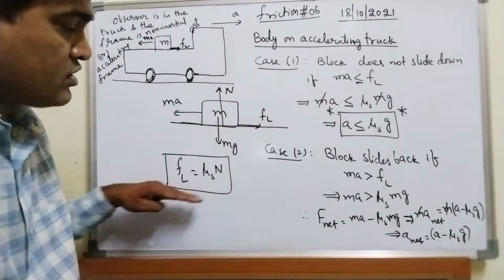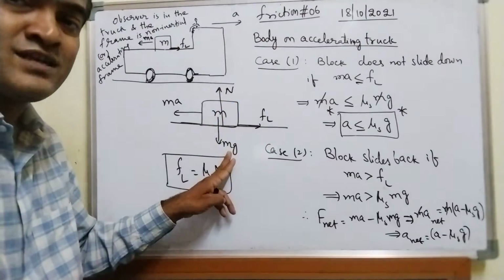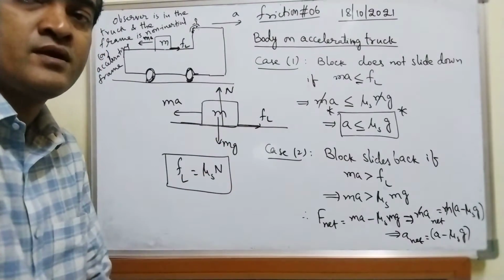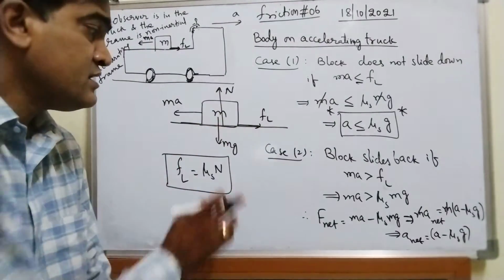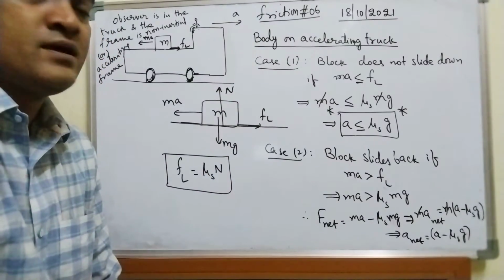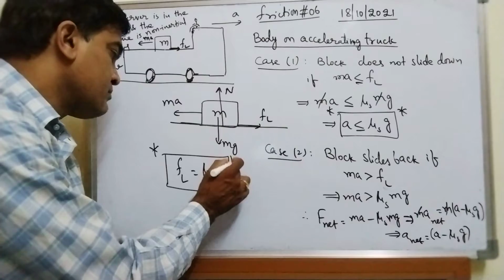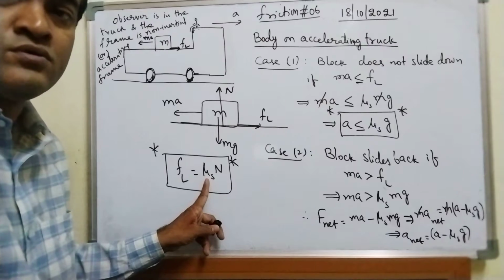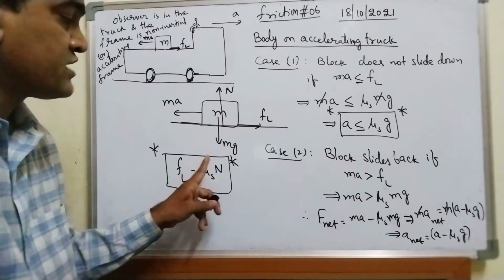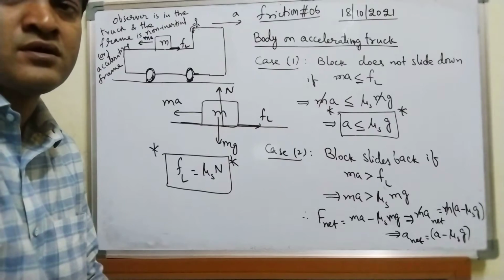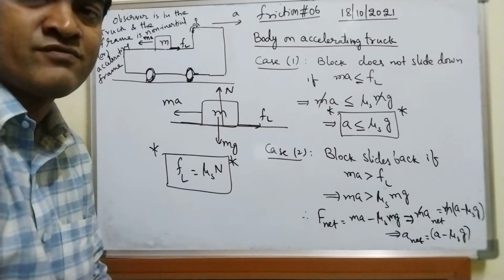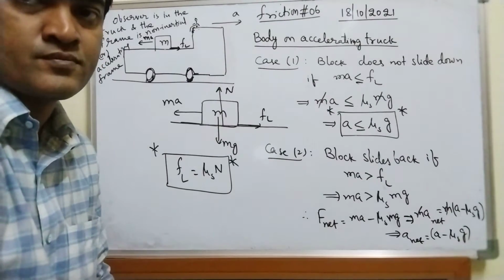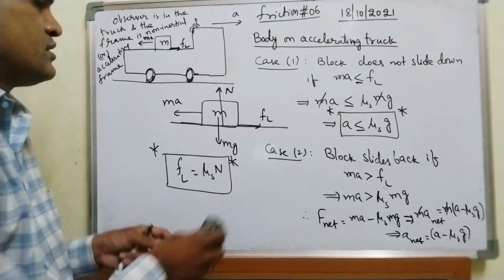Mu s times mg is not always true, but FL, limiting frictional force, is equal to mu s into N, because along the horizontal surface normal force is balanced by mg, but if I take an inclined plane, then normal force is not balanced by mg, provided normal force is balanced by the component of mg. That is the reason, remember this formula. This formula is very, very important to remember. Limiting frictional force is equal to coefficient of static friction times normal force. Don't remember limiting frictional force formula as FL is equal to mu s into mg. That is not always true. Fine.